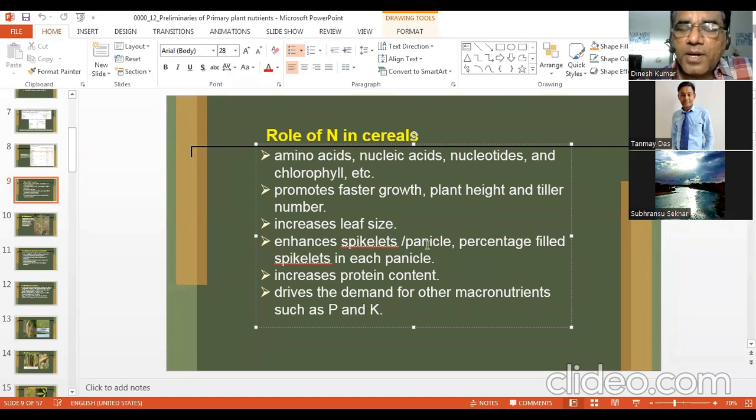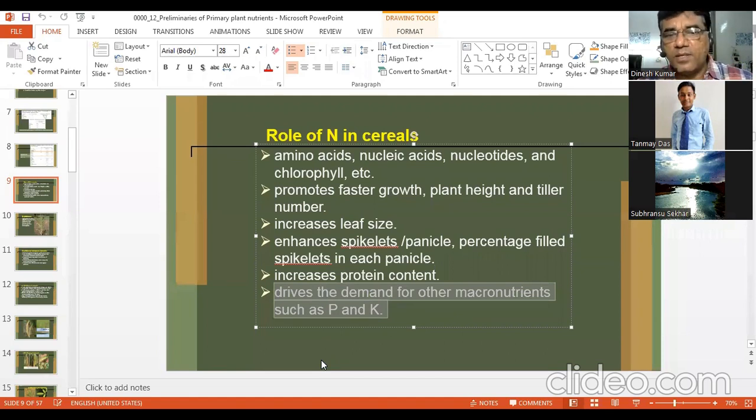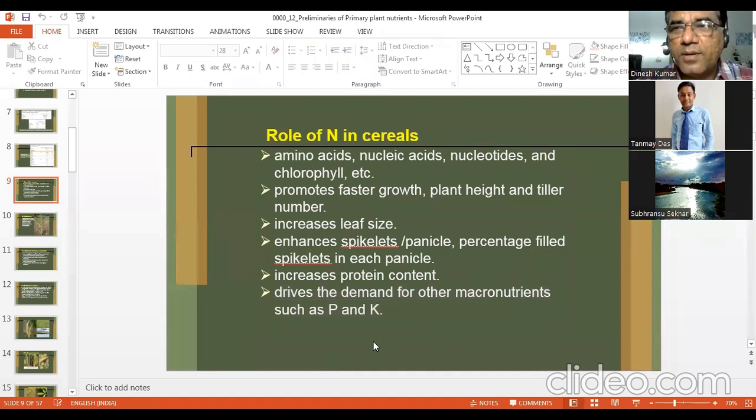So therefore, whenever you apply nitrogen, your leaf area index is more. Enhances spikelets per panicle, percentage filled spikelets in each panicle, increases protein content, drives the demand for other macronutrients such as P and K. So you can see that nitrogen has positive interaction with phosphorus and potassium. If your plant is getting nitrogen, it will get more phosphorus and potassium from the soil, even if you do not apply phosphorus and potassium.